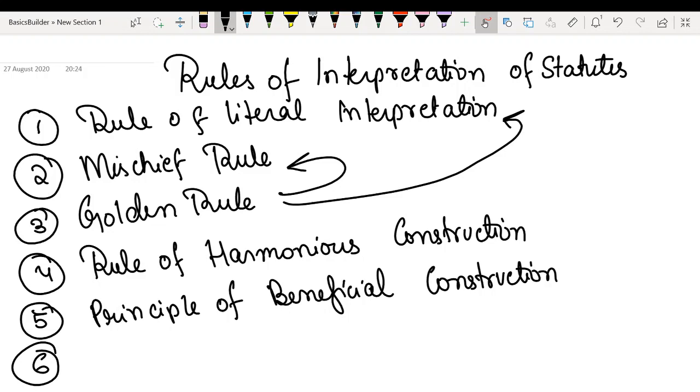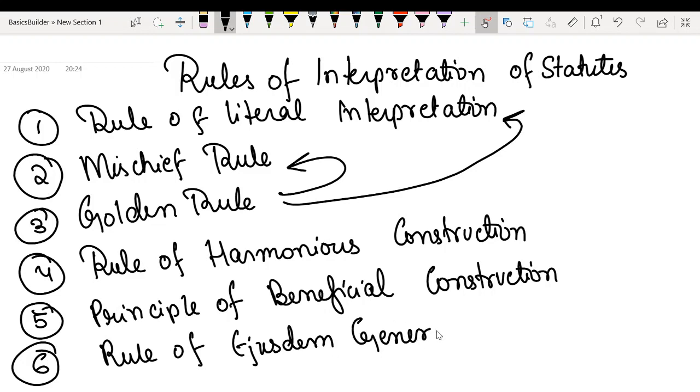Next rule, rule of ejusdem generis. It is used when particular words pertaining to a class, category, or genus are followed by general words, and the general words are then considered to be of the same kind.